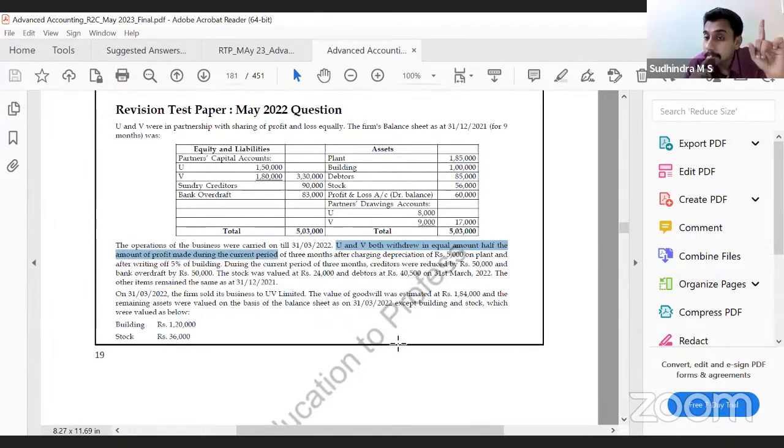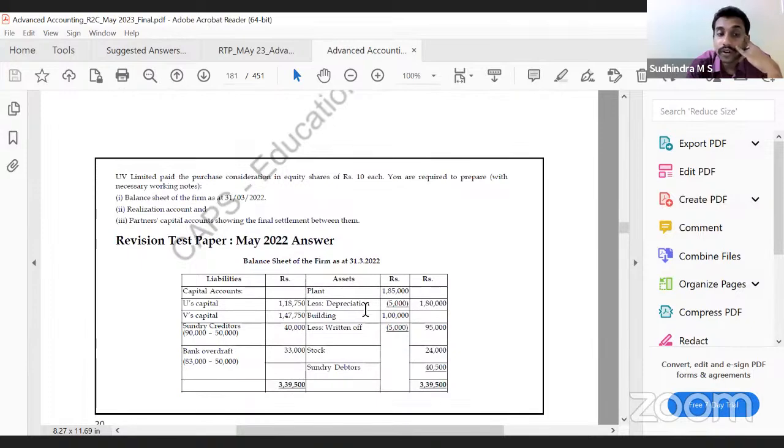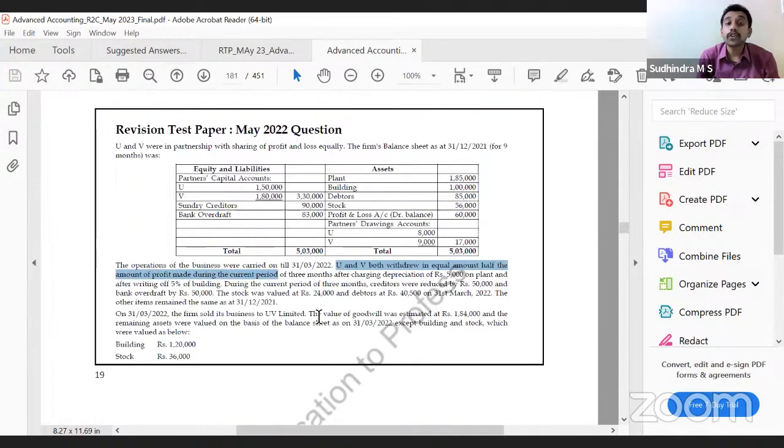In such cases, how do we get the profit? We would go with the change in capitals. Here we do not have the capital balances, so we go with the change in assets. Net change in assets, correct? During the current period, creditors were reduced by 50,000. Bank overdraft was reduced by 50,000. Stock was valued at 24,000. Debtors at 40,500. Other items remained the same.